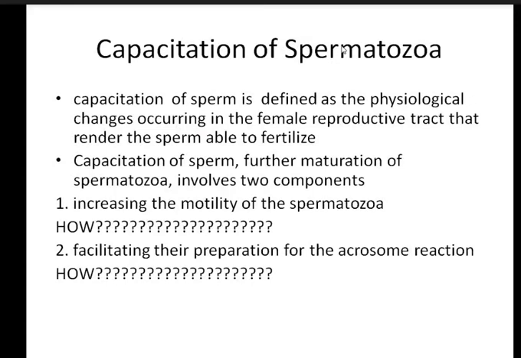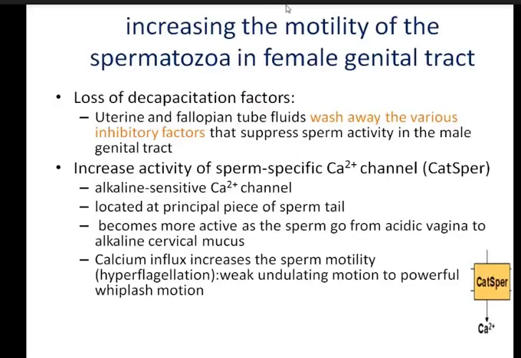The uterine and fallopian tube fluids wash away these inhibitor factors. Okay, there are different inhibitor factors which come along with the semen, and they will be washed away by the uterine and fallopian fluid.